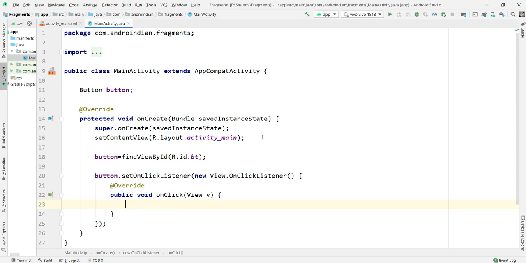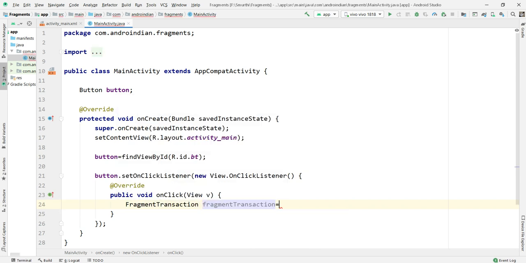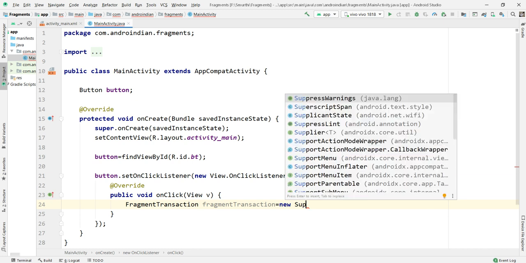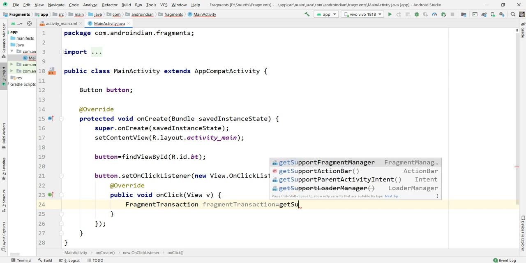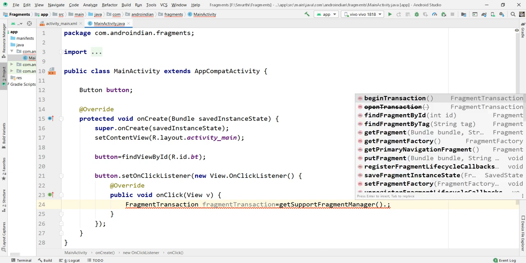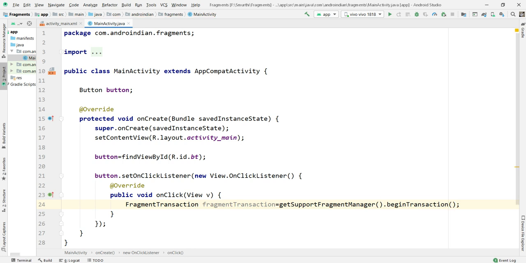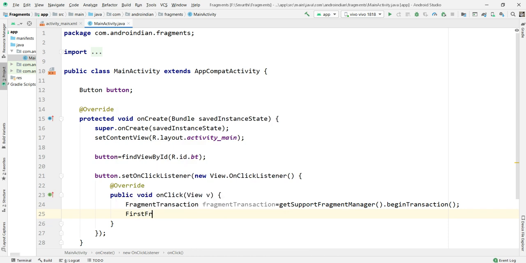Now here I'm calling the fragment. If you want that fragment, we need to do a fragment transaction. That fragment transaction happens with the fragment manager. So getSupportFragmentManager.beginTransaction. So we started the transaction, and now I'm creating the first fragment, first frag.